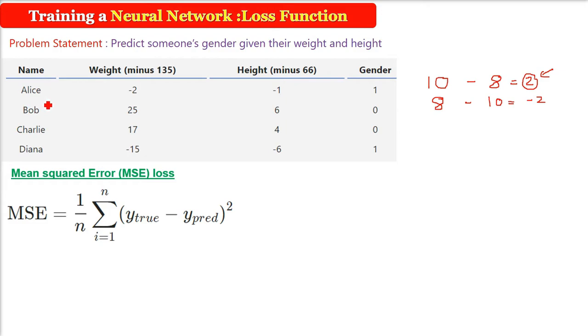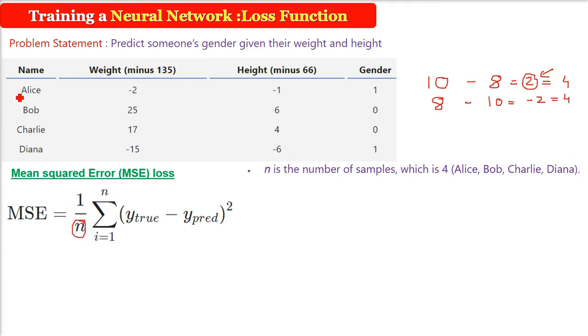Okay. So this difference between the true value and the predicted value should be as small as possible so that we get the actual result. That is the actual value, the real value, and the predicted value. So we just want the positive number. So what we will do, we'll take the true number and predicted number, and we'll just square them in order to get rid of the negative value. This is just a way. Mean squared error is just a way to know the loss. So this is the formula: 1 by n, sigma i equals 1 to n, (y true minus y prediction) squared. So let us understand each value of this if you are not aware.